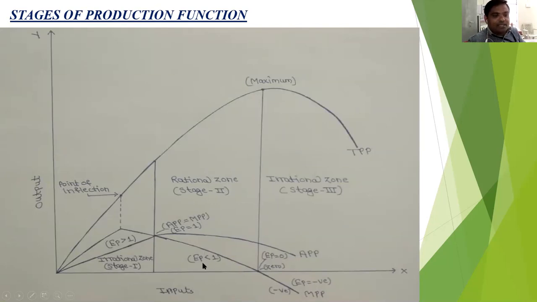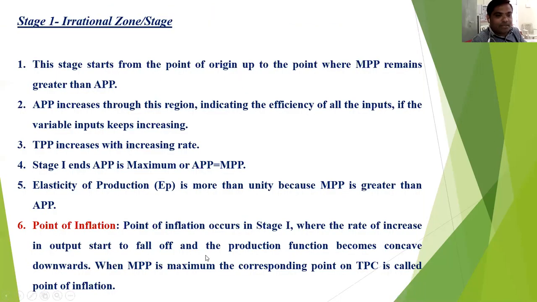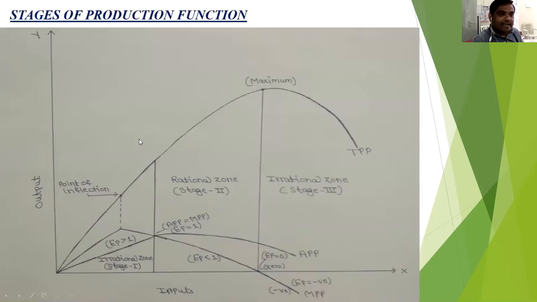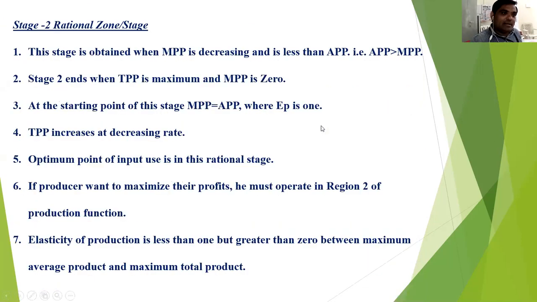That's why EP is less than 1. Then at the starting point of this stage, MPP is equal to APP, where EP is 1. Then TPP increases at a decreasing rate. This curve shows that TPP increases at a decreasing rate, because after the point of maximum TPP, the TPP will decline. So that's why the TPP increases at a decreasing rate.